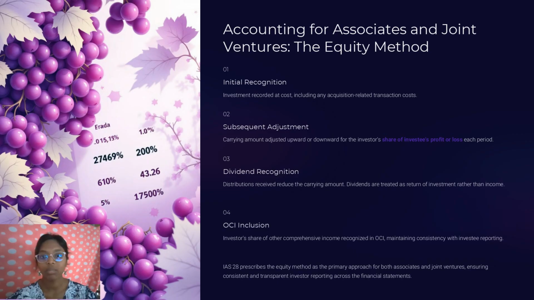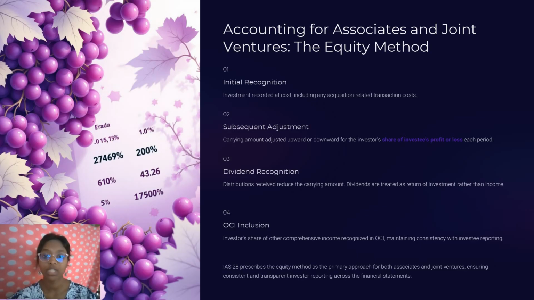So this slide explains the equity method of accounting. This equity method mostly reflects the economic reality. Let's see the steps. The first step is initial recognition, the starting point. In this, you record the investment at the actual price that you have paid. The investment is recorded at cost, including any transaction fees that you have paid to get it. So the journal entry goes like: debit investment in associate, credit cash.